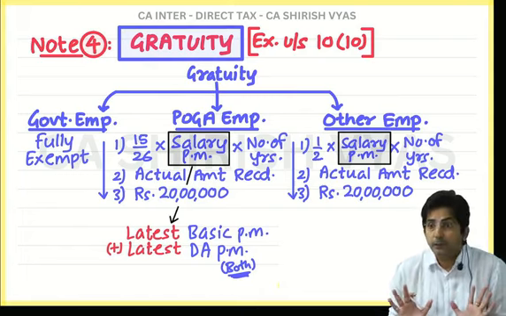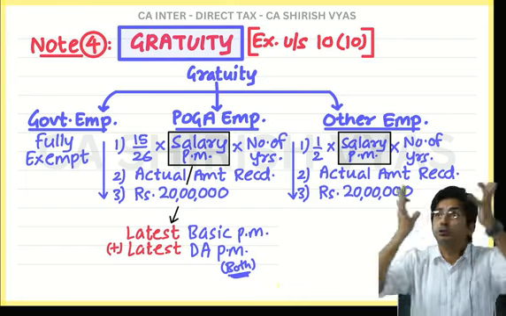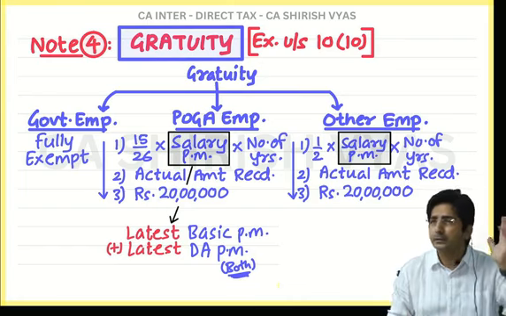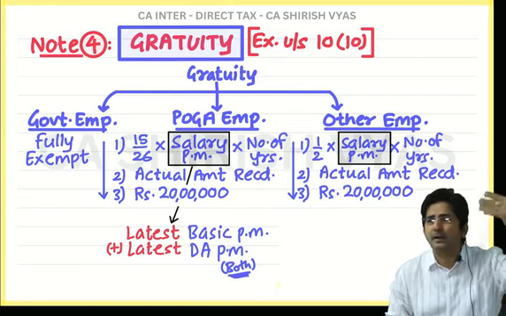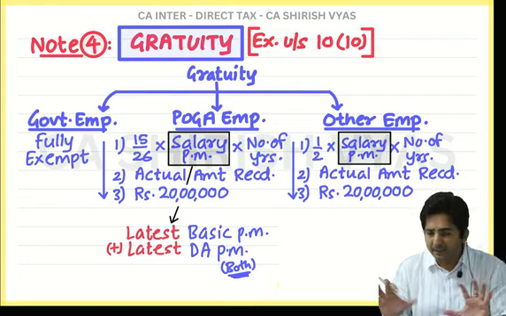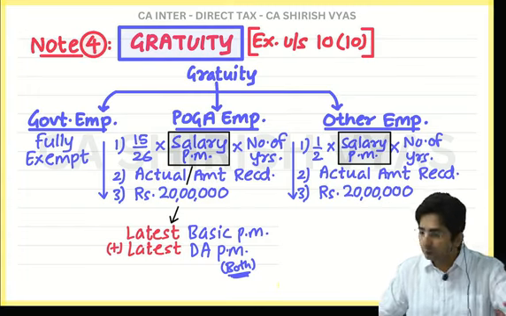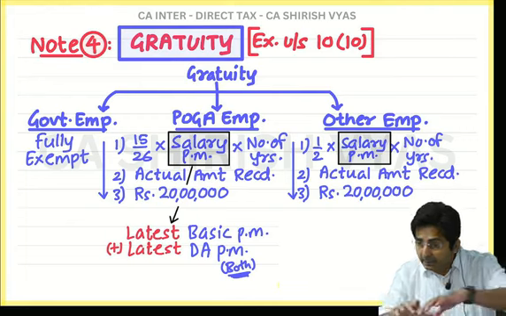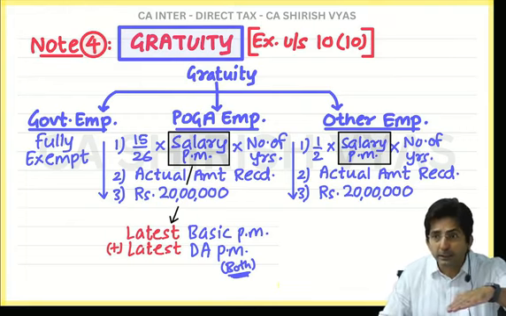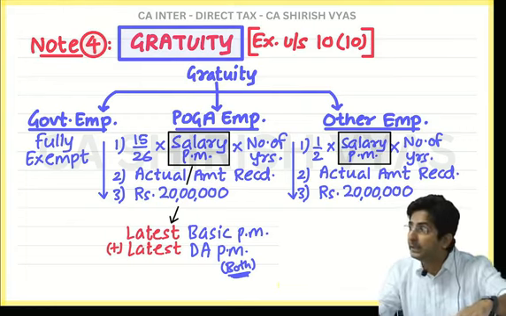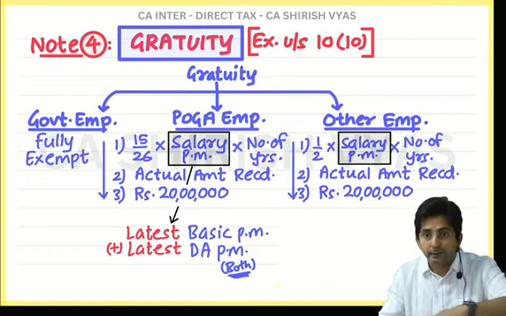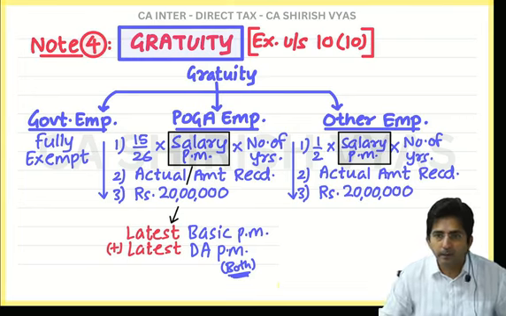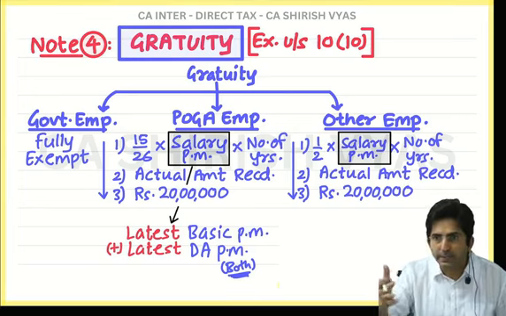The idea is we will not see the average of your last 20 years of service, because some data is very old, and such old and outdated data should not be considered. What is the fresh data? The last 10 months. So if your salary fluctuated during the last 10 months, for example it was 15,000 earlier, then it became 17,000, whatever the fluctuation in the last months, we will average out. How to actually do it, I will show you with the help of a sum.